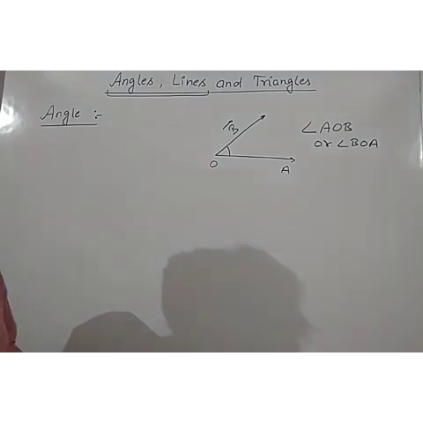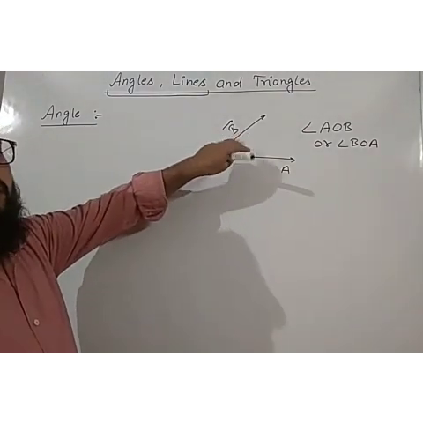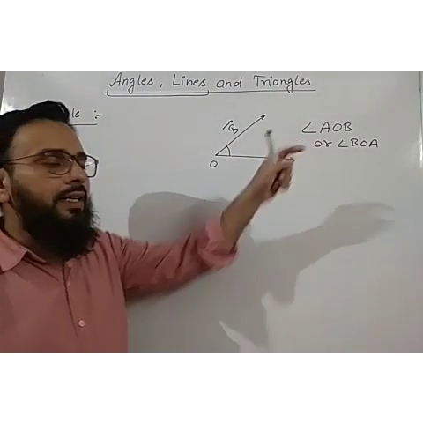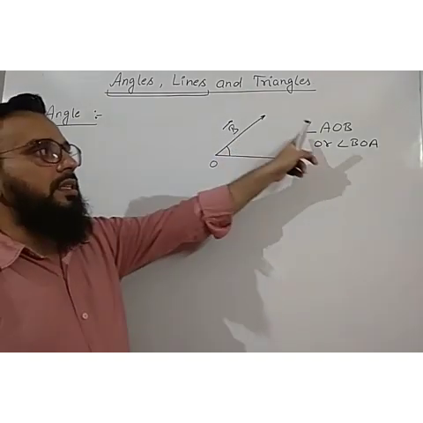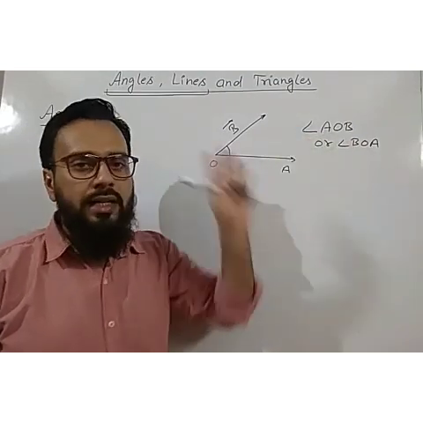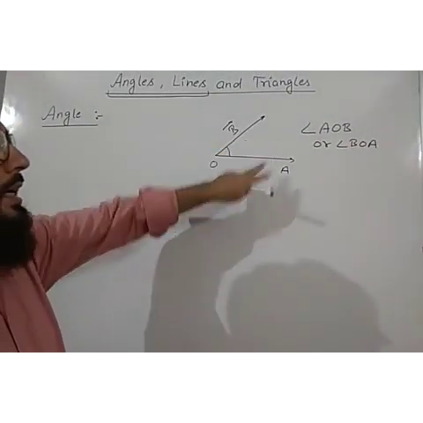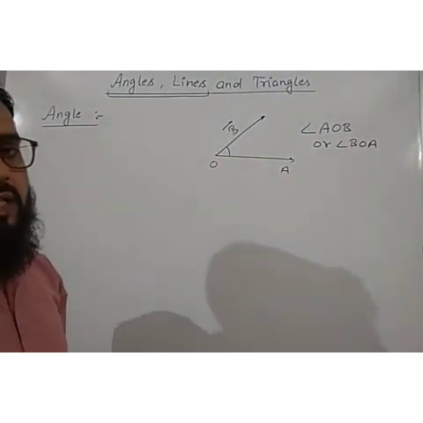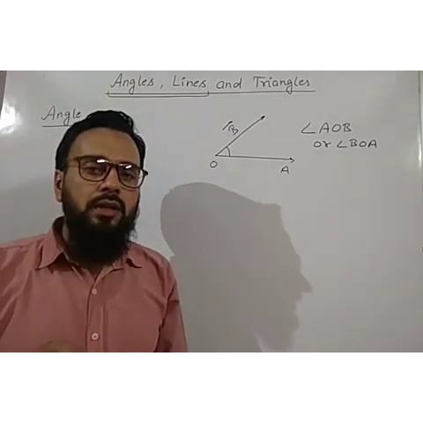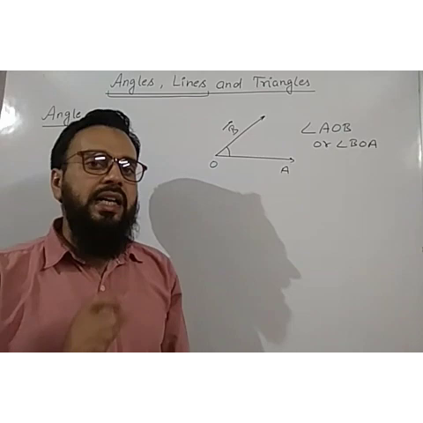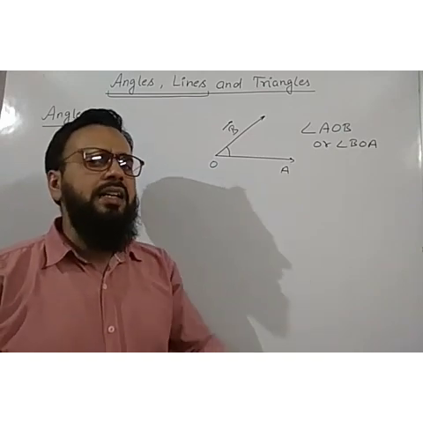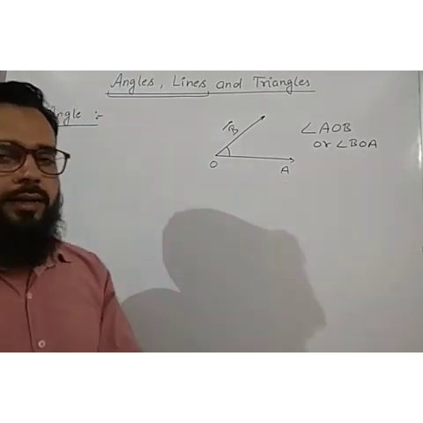Okay, so what is an angle? An angle is formed when two rays start from the same point, then at the point of intersection, an angle is formed which is represented by angle AOB or angle BOA. So this is an angle AOB or angle BOA. It means every angle will be formed when there is an intersection of two rays. Then an angle will be formed. Or the intersection of two lines will form an angle.